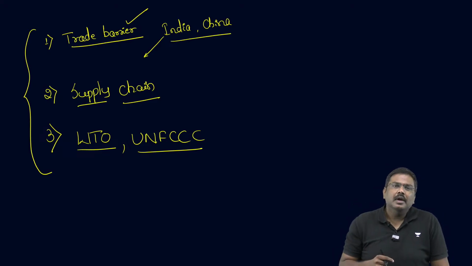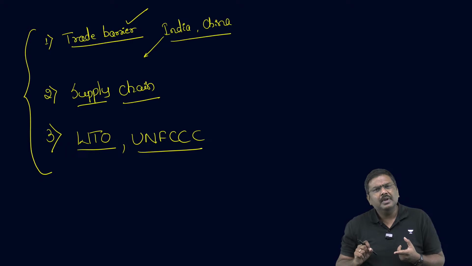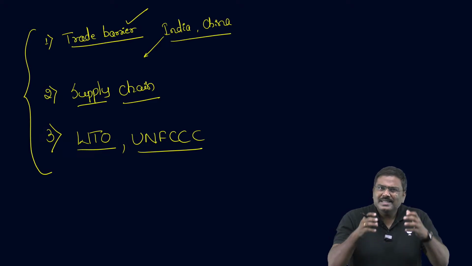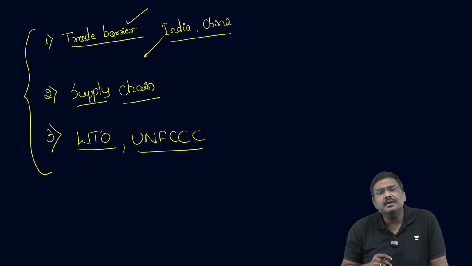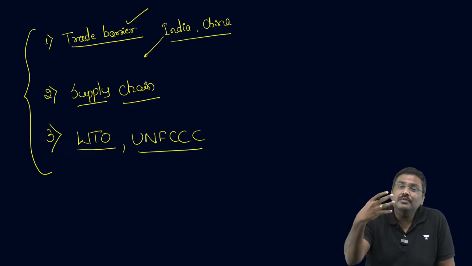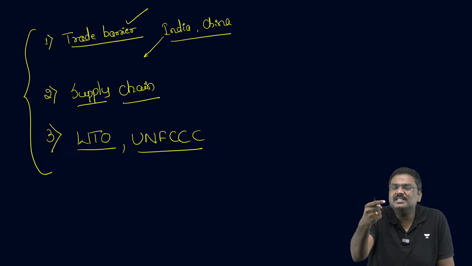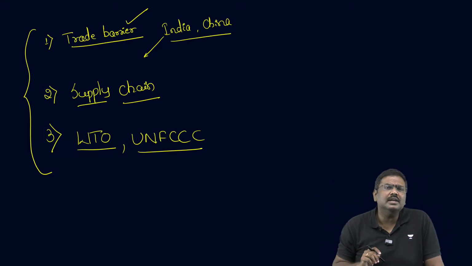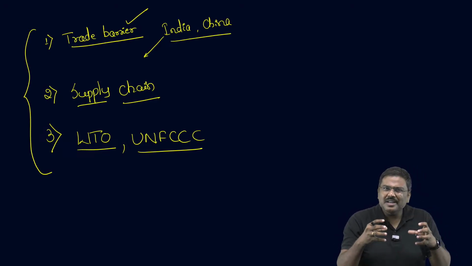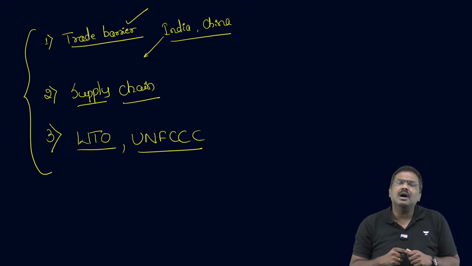The argument is, every developing country doesn't have the same amount of trade relation with the European Union. India might have a very high amount of trade. China might have a high amount of trade. The same cannot be said for many other developing countries. So there is a need to bring all the developing countries to agree to what we are saying. And only trade cannot be the point which has been raised by these countries, which is acceptable to all the developing countries. So one, you have to change the strategy because all the member countries do not have only one, let's say, idea or one kind of connection to the European Union market.